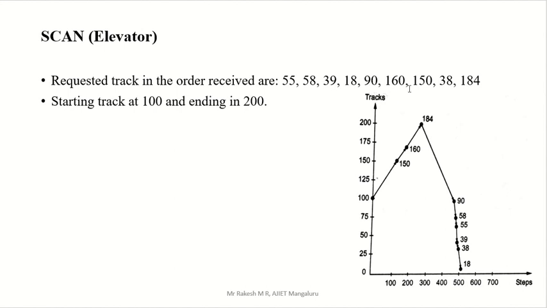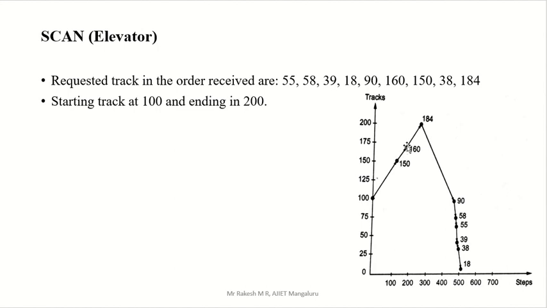Which numbers are more than 100 here? 160 is more than 100, 150 is more than 100, 184 is more than 100. But out of these three numbers, which is nearest? 150. So you are starting from 100 and going upwards. Whichever number you get at that point, you have to supply it. So the first number you get is 150 here. Just mark that at 150, and you have to supply that.